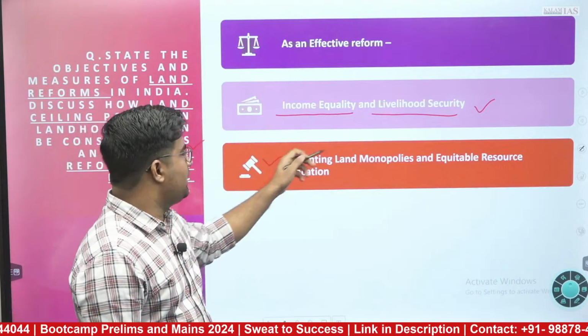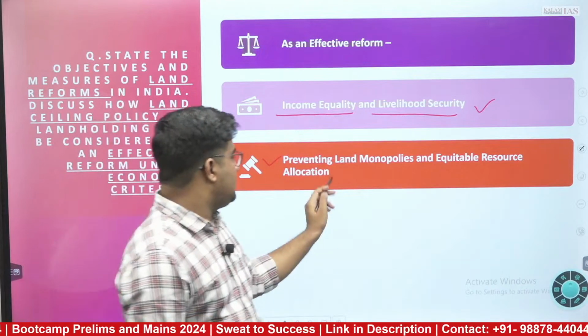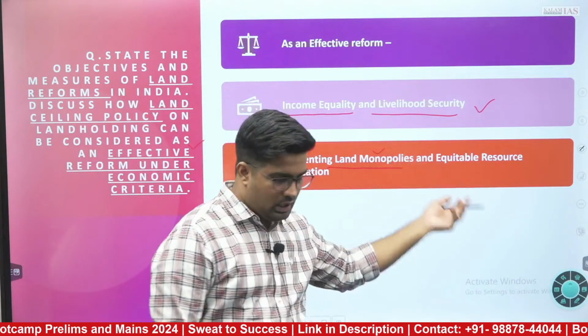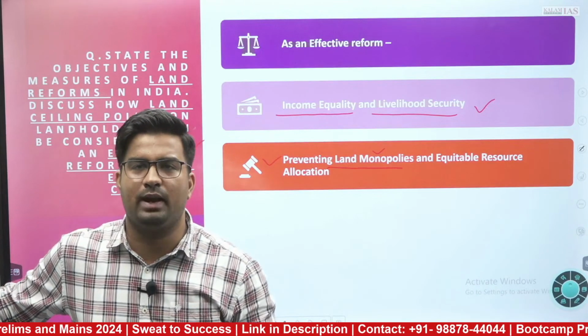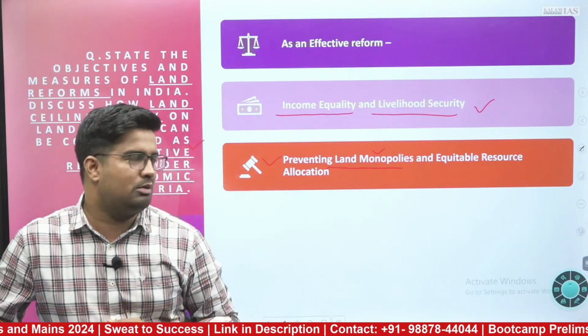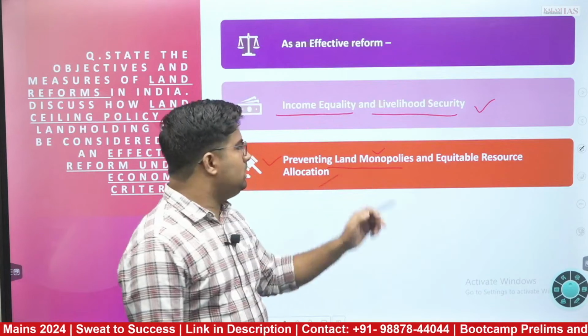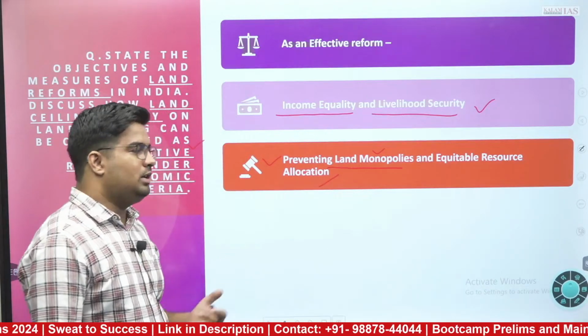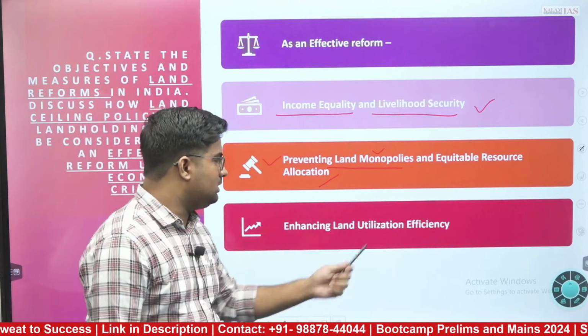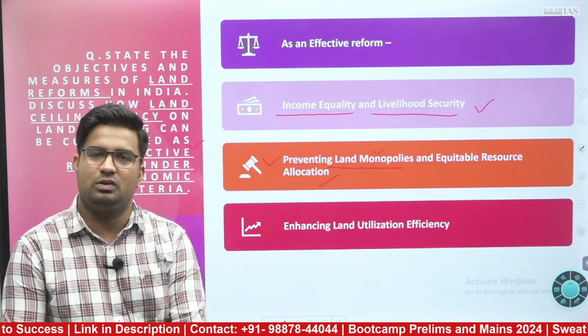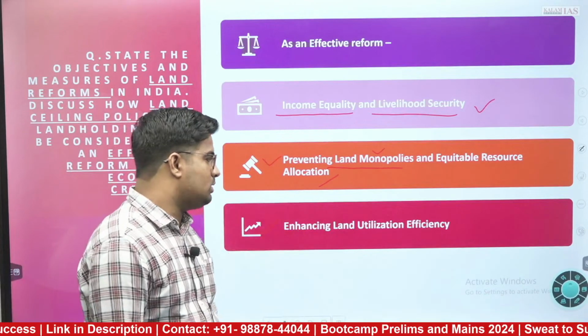Furthermore, preventing land monopolies, like large landholders, they were doing a lot of inhuman things, that also needed to be curbed down. And further, the equitable resource allocation, that can be taken into the economic aspect. Enhancing land utilization efficiency, you can write 1 or 2 points into this also.